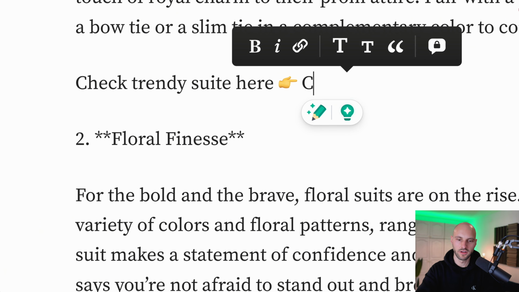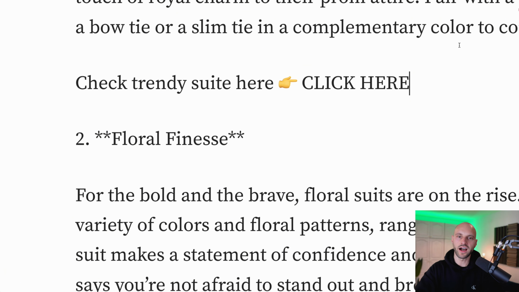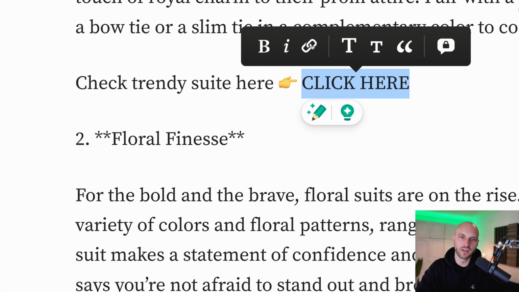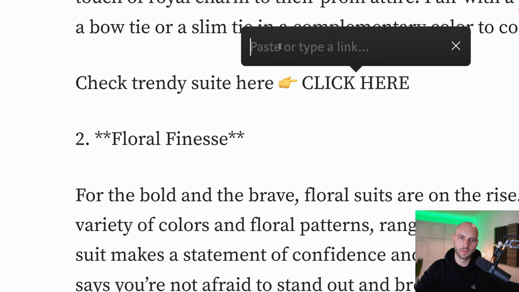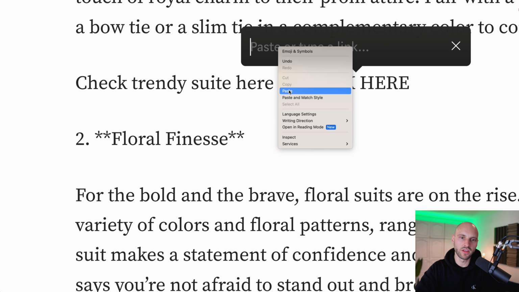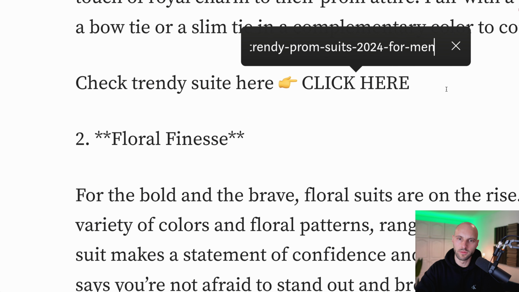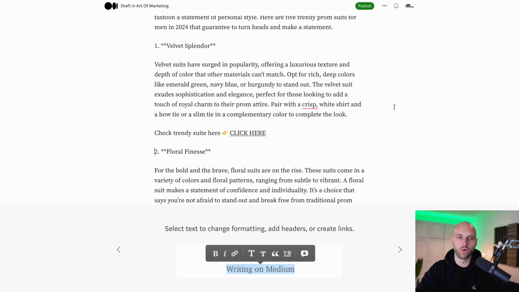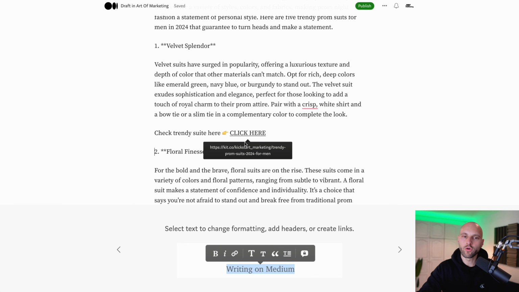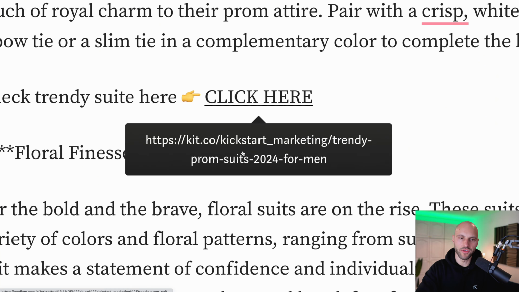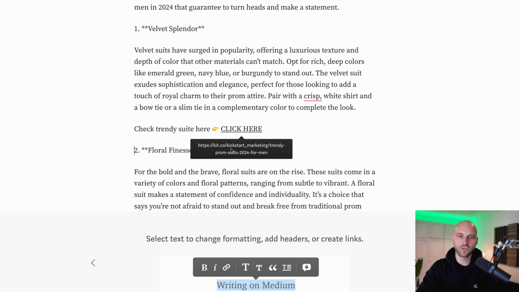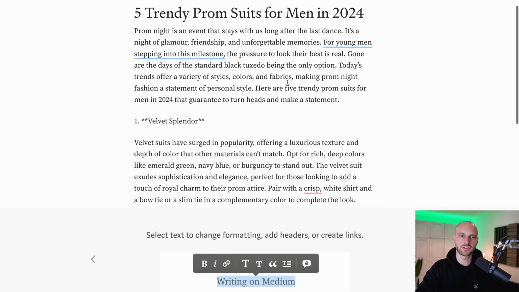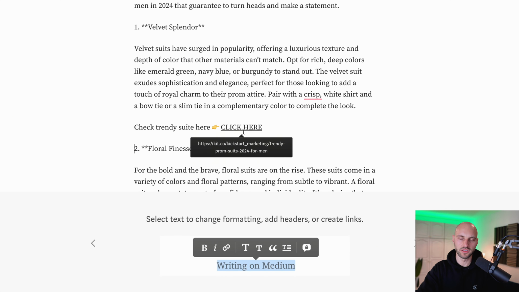I like click here. Click here, highlight this text, and see when you highlight, this window pops up, and there is a link icon. Click the link icon, paste your link from kit.co, and there we go. Just like that, you see when I hover over the article, I already see the link to kit.co, and when people start reading this article, they're going to be redirected to my kit so they can buy a suit.